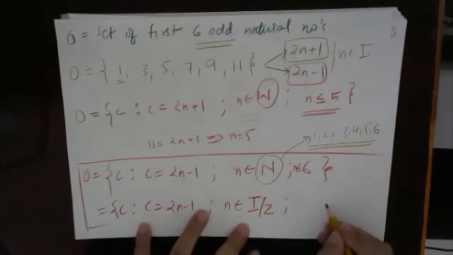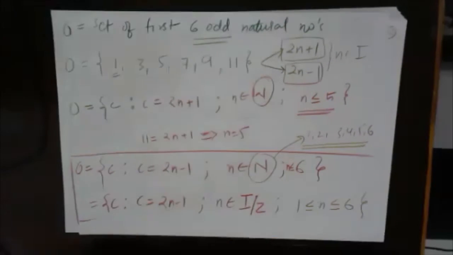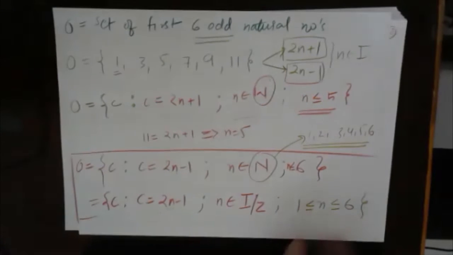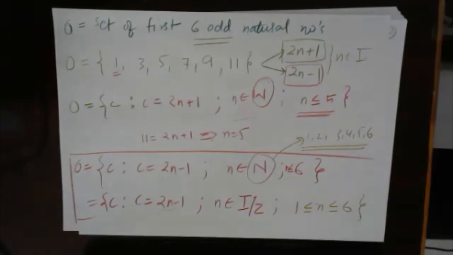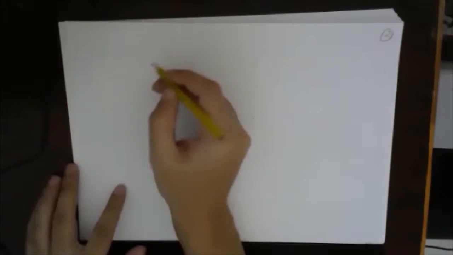Fine. So what I will say is that n is less than or equal to 6 and greater than or equal to 1. That is simple, because all these elements are contained in the integers, so I will simply define that n is less than or equal to 6 and greater than or equal to 1. So out of all those integers, it will take only these values. Simple as that. Everybody understood? Very good. Okay, let's take one more example.